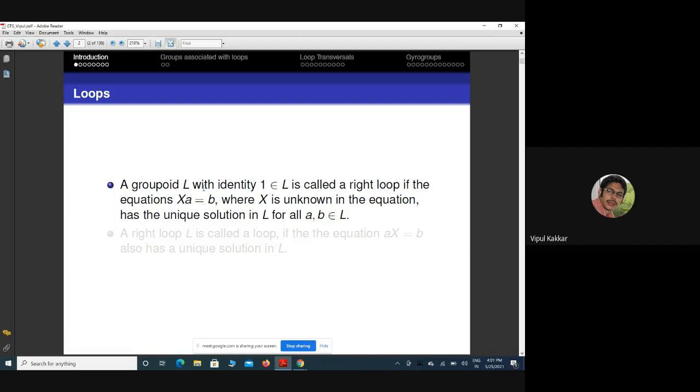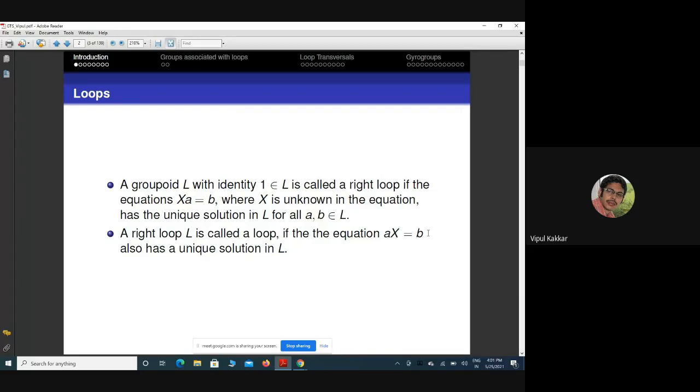One must note that the unknown is on the left, but we call this equation a right equation. A right loop L is called a loop if the left equation is also uniquely solvable in L for all a, b in L. It means a loop is an algebraic structure in which both the right equation as well as the left equation are uniquely solvable in x.